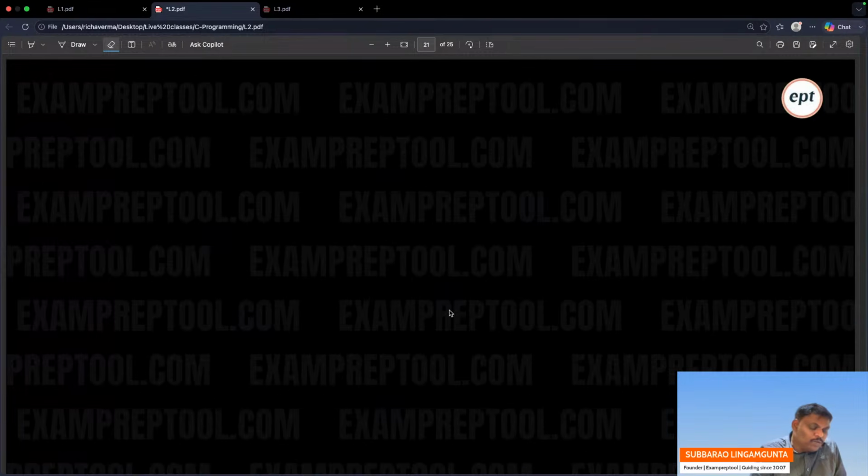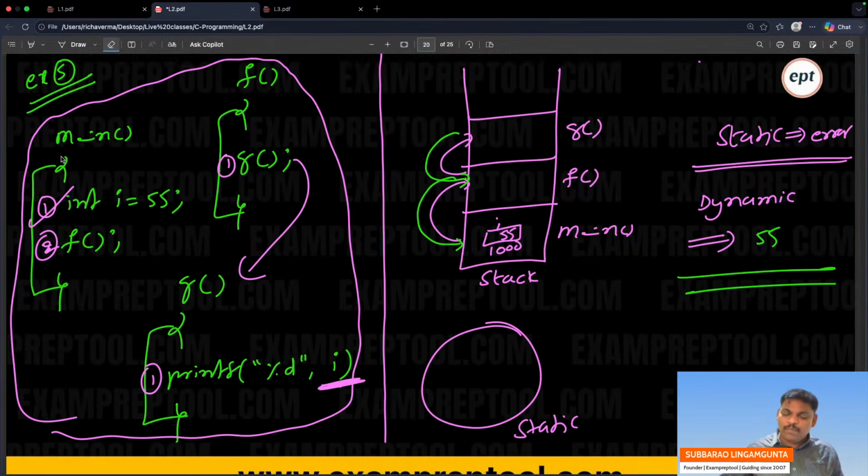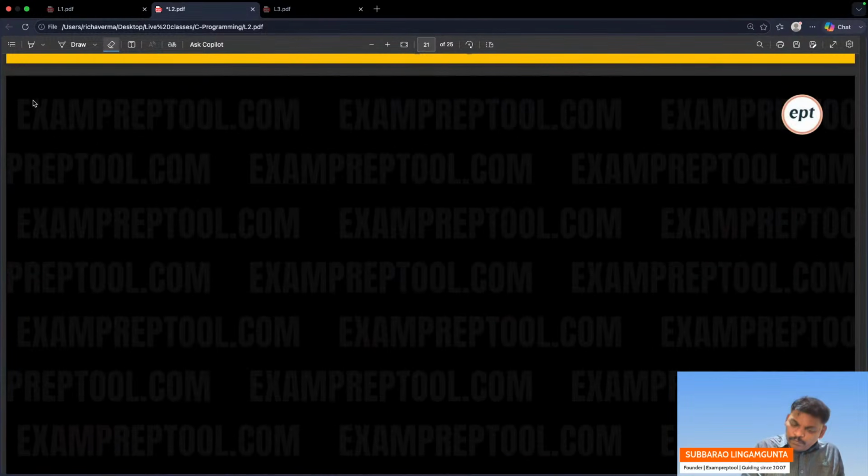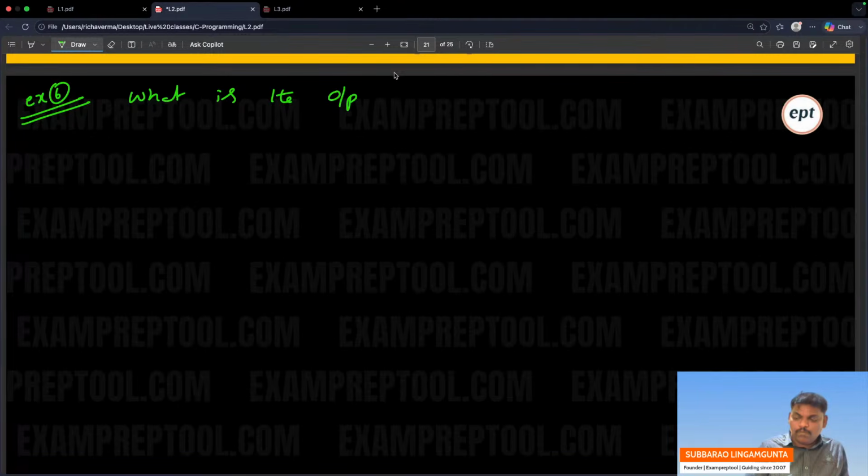Example 6. What will be the output of the following pseudocode using dynamic scoping?